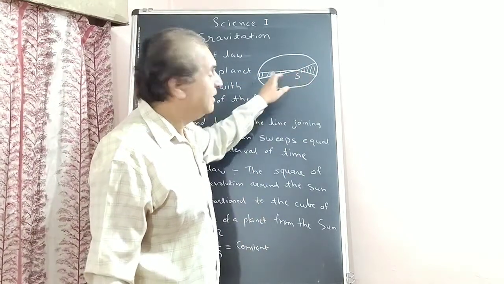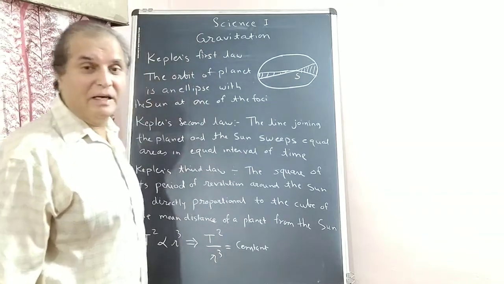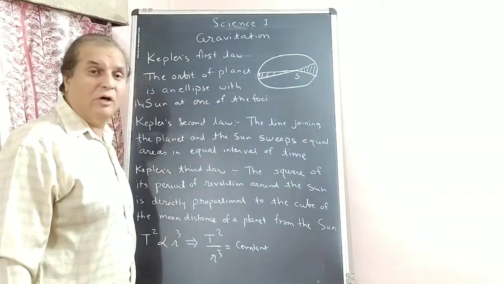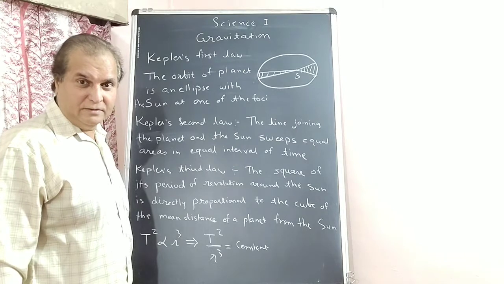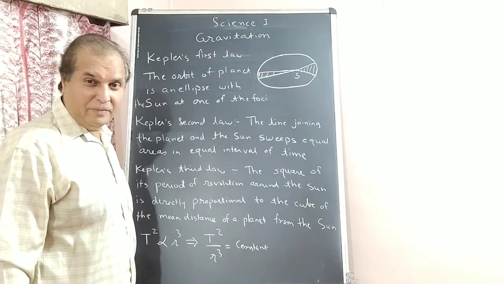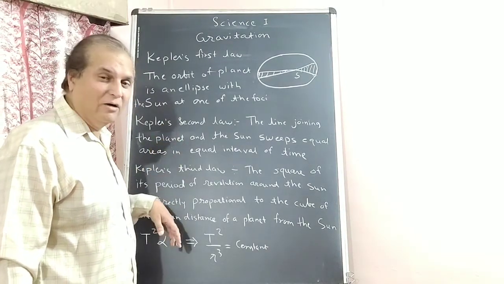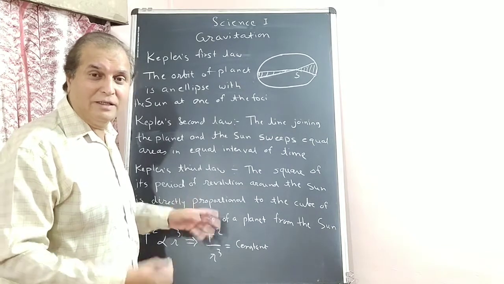This area is equal to this area. This is Kepler's second law. In the exam you have to write word to word the correct answer: Kepler's first law, second law, third law, or write all three laws of Kepler.